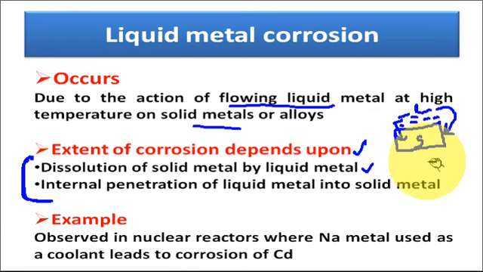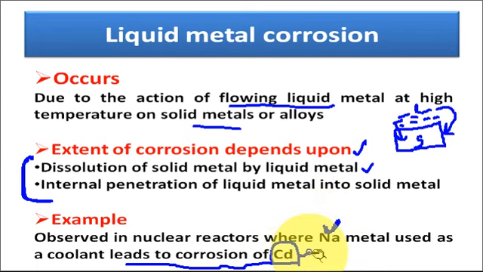The best example of the liquid metal corrosion is observed in nuclear reactors where sodium metal used as a coolant leads to corrosion of the cadmium. This is a very good example of the liquid metal corrosion. The carrier tubes in which liquid sodium is carried are made up of cadmium. So in presence of liquid sodium, cadmium pipes may get corroded. This is the best example of the liquid metal corrosion.